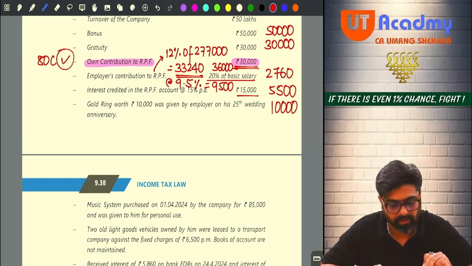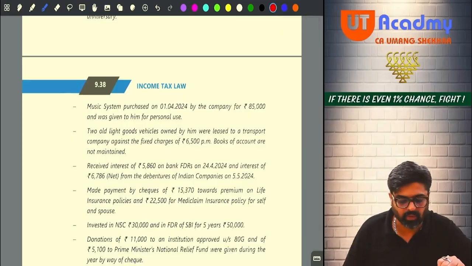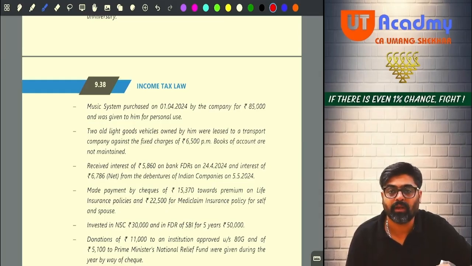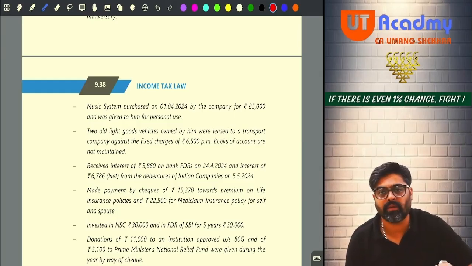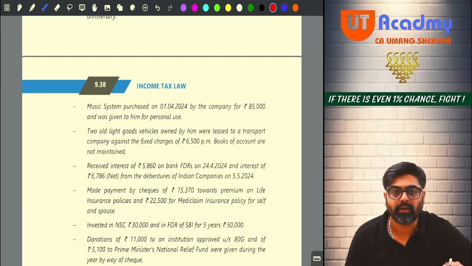Yes or no? Next one, music system purchased on 1st April 2024 by the company for 85,000 and given to him for personal use. Use of movable asset, 10% per annum of the actual cost of that movable asset will be treated as your benefit. So music system is a movable asset, everyone, and given to you for use.